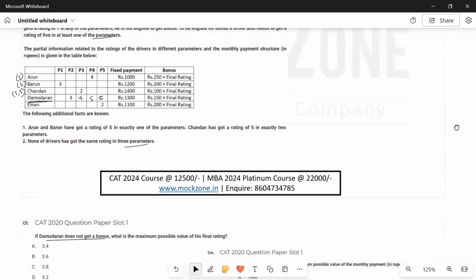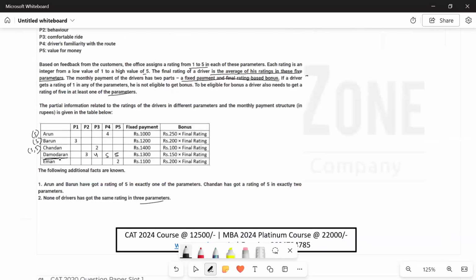So to ensure that he does not get a bonus, we have to make sure that he has either one of the things. He does not have a 5, or he has a 1. So to maximize the value of the ratings, we have included 2 5s in parameters 4 and 5, we are assuming, and one 4. So to make sure he does not get a bonus, we can say that he got a rating of 1 in one of the parameters. So this will be the value through which he'll get maximum average and still not get a bonus.